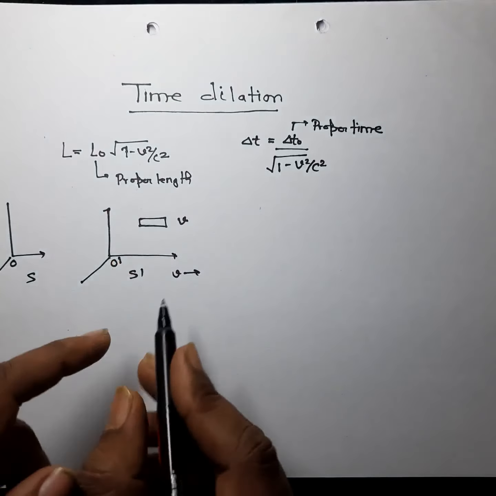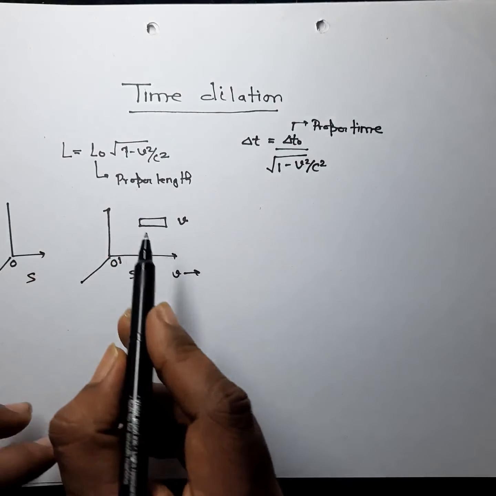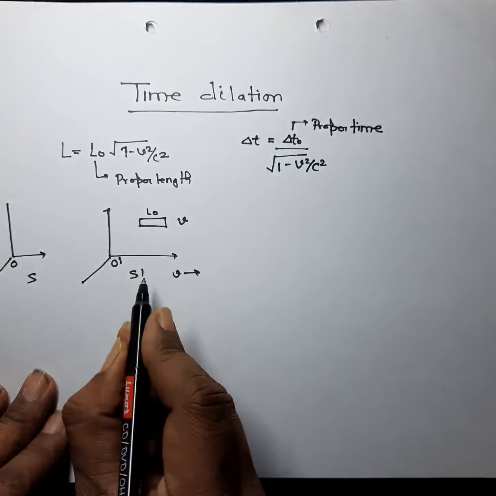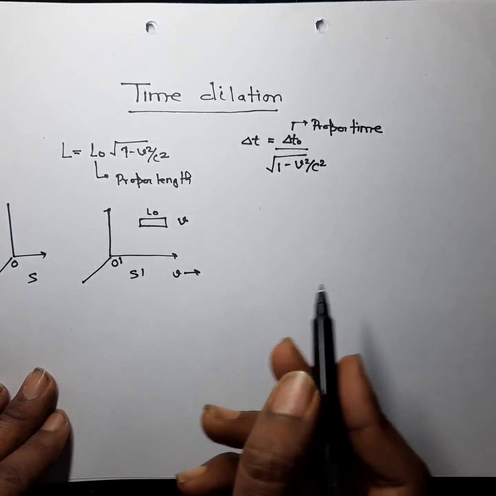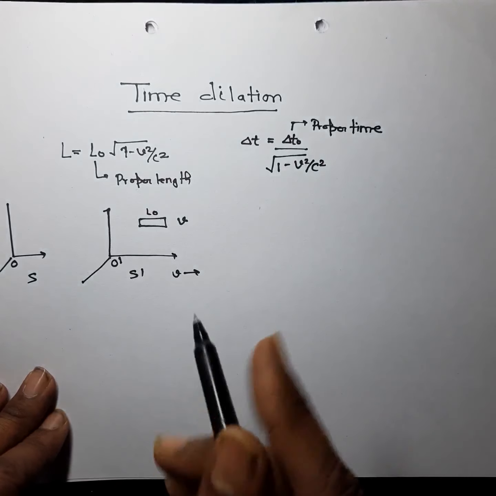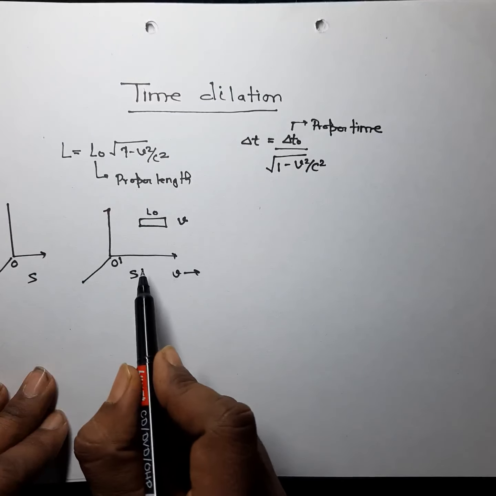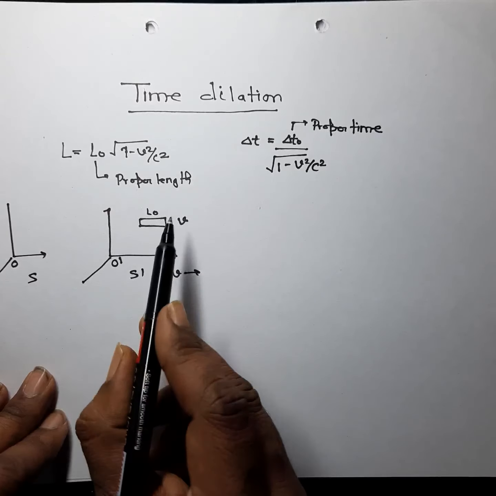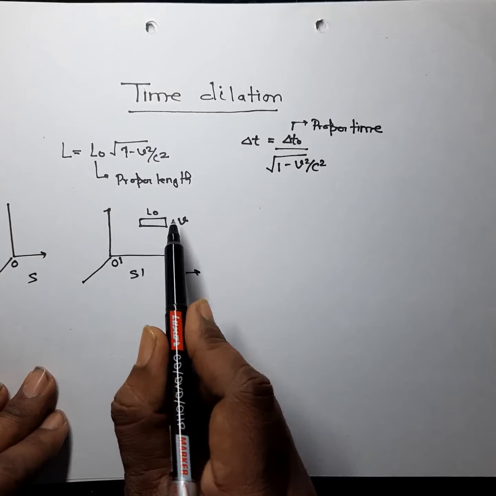So we have written here L0. What is L0? L0 is the length measured by the observer in which the rod is at rest. If there is no relative motion between the observer and the rod, then you can say this is its proper length.